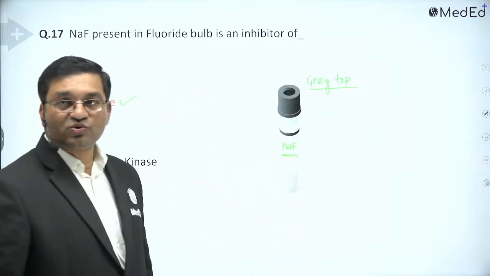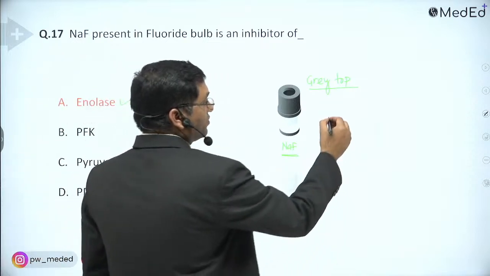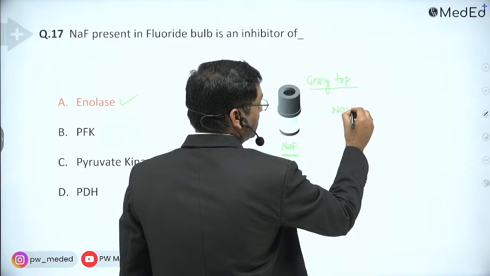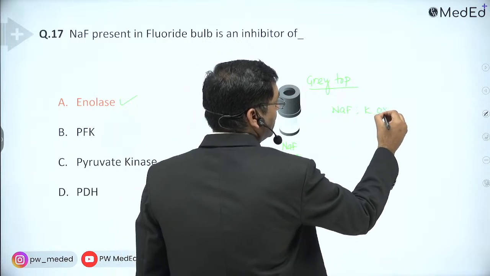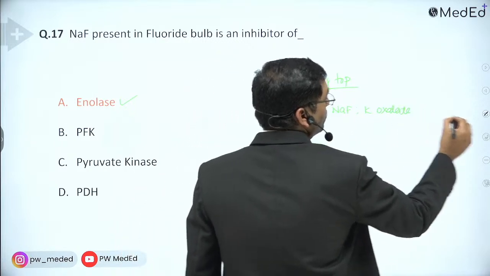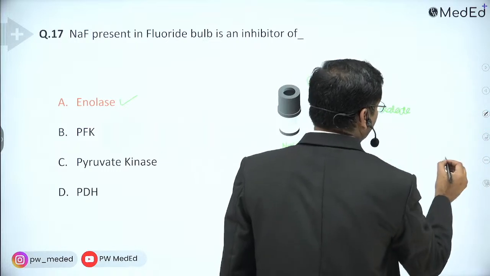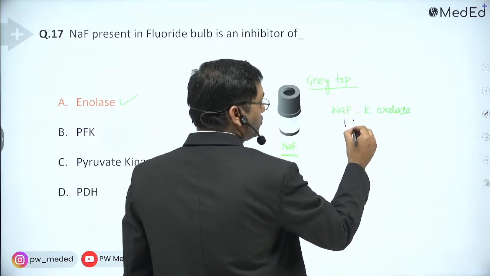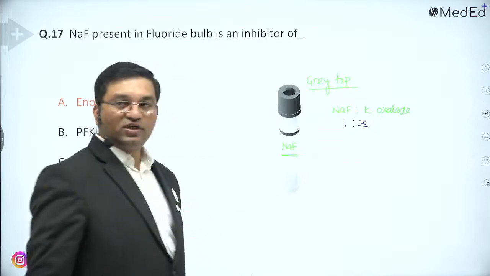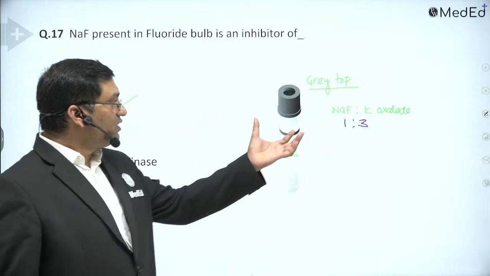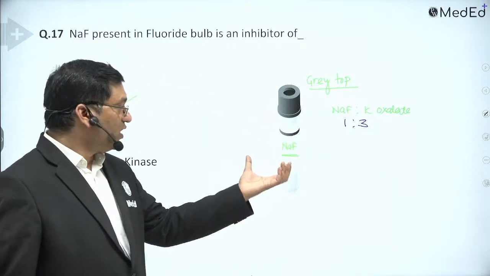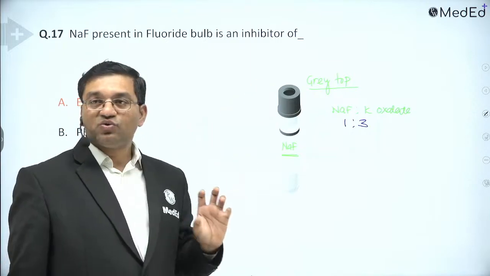The composition is sodium fluoride and potassium oxalate in the ratio of 1:3. This gray top tube is known as the fluoride bulb.